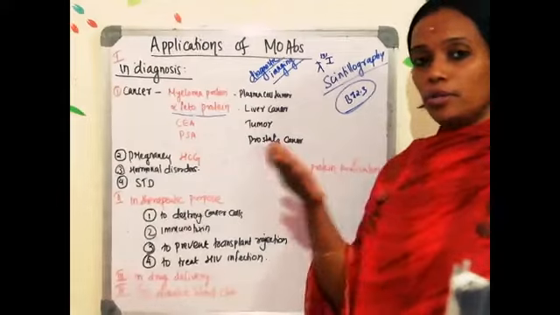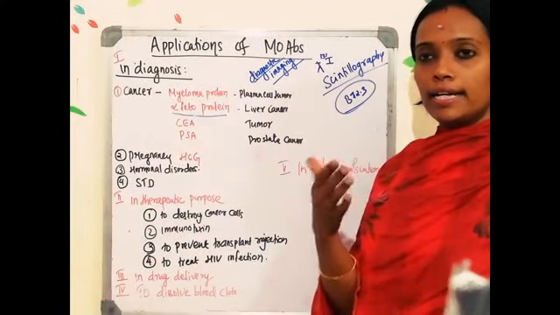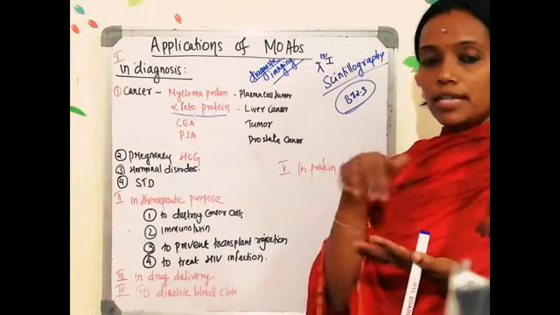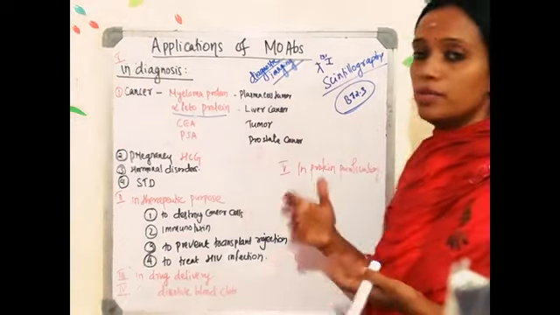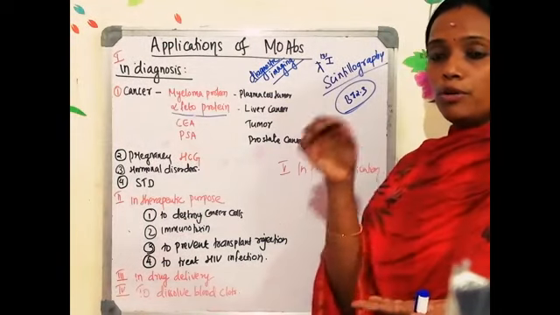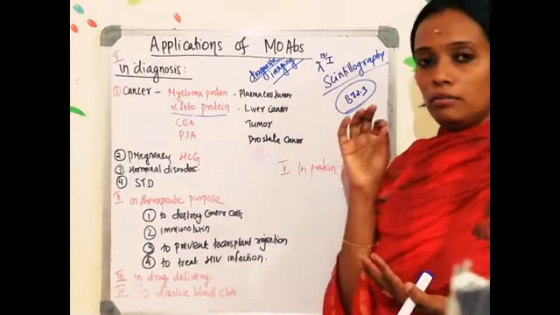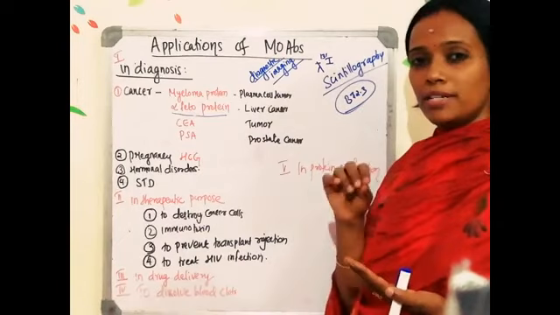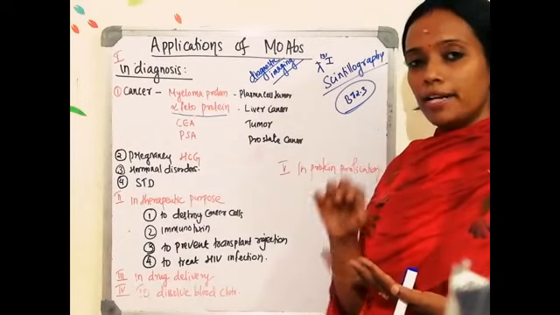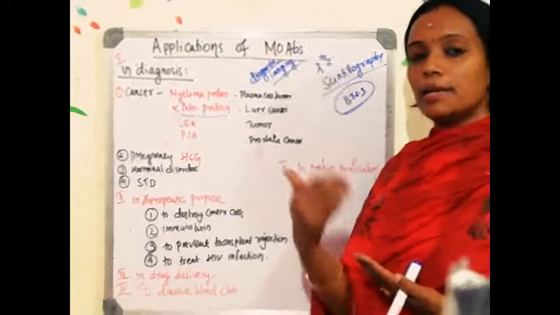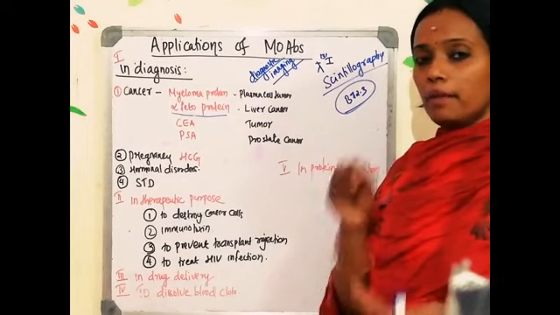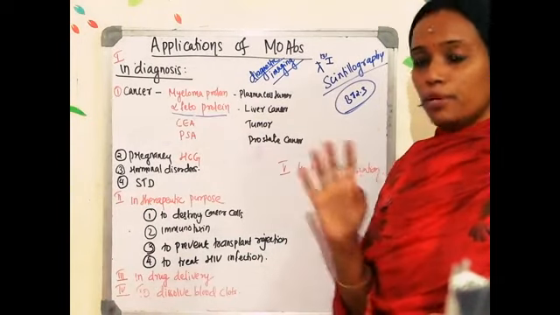And you know that pregnancy kit will be there, no? In that kit, when you check it, you can see that blue color line formation. That is because of the monoclonal antibody. So when you put a drop of urine there, if human chorionic gonadotropin is there in the urine, that will bind with the monoclonal antibody, and then an enzyme substrate reaction happens. Thereby, you can see that blue color line formation.